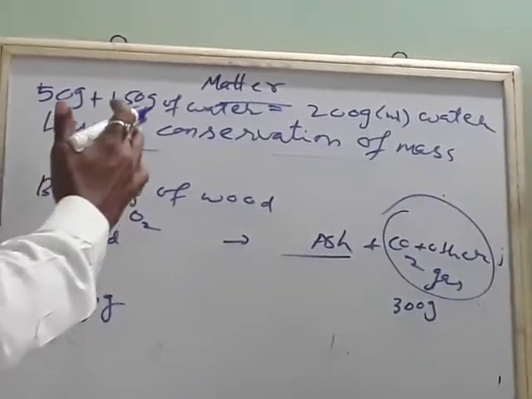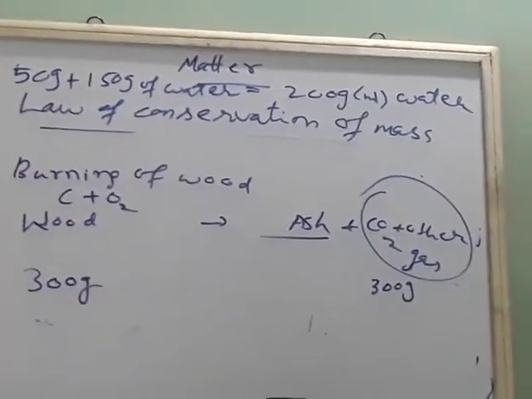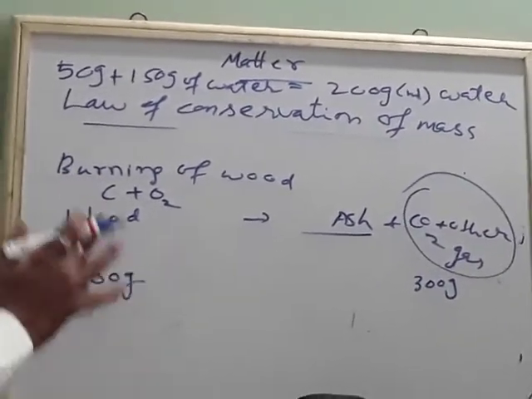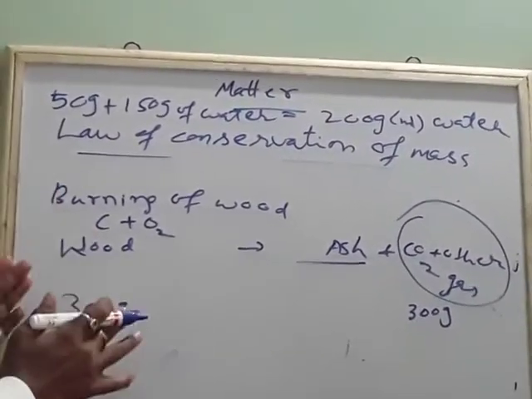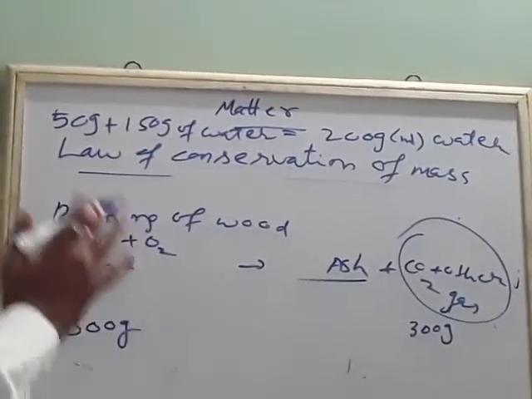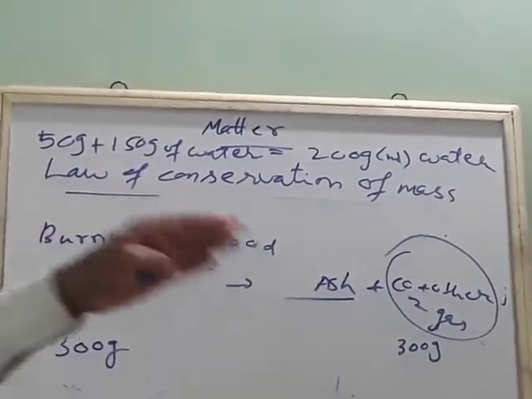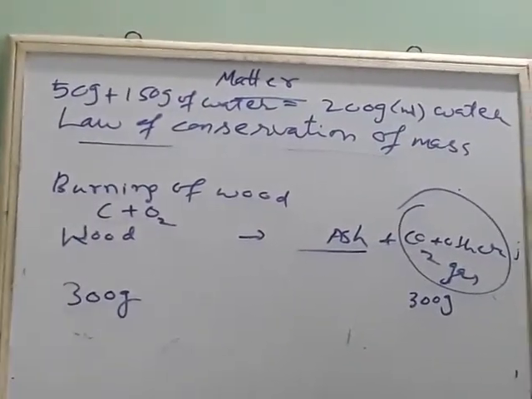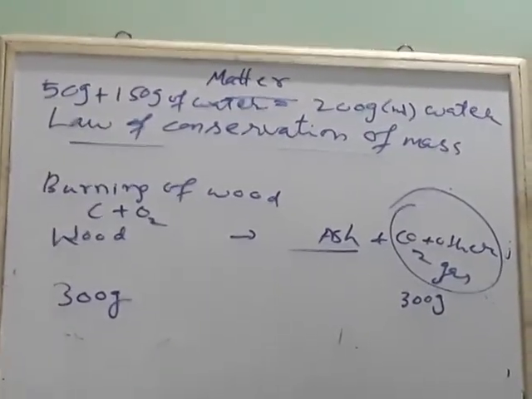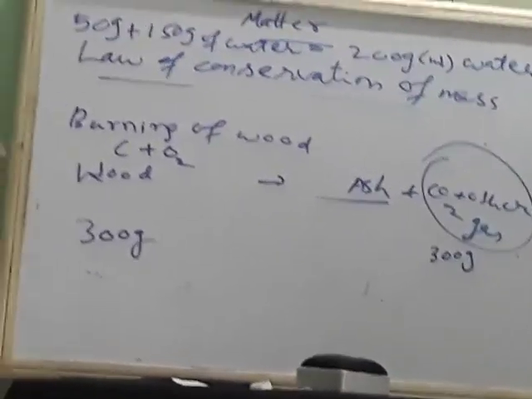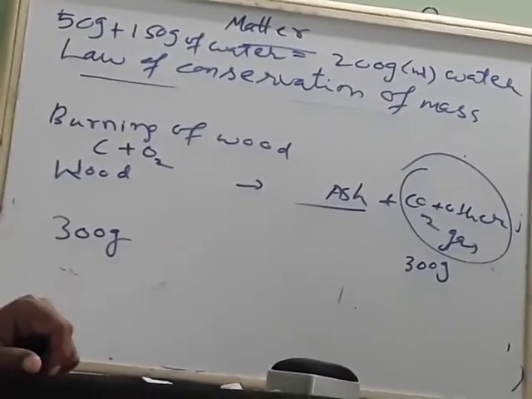So the law of conservation of mass is not violated here. It is followed. The weight of any substance in the reactants will be equal to the weight of the substance on the product side. So in this way, both will be equal as per the law of conservation of mass. That is why we say matter is neither created nor destroyed. Means what? Mass is neither created nor destroyed.